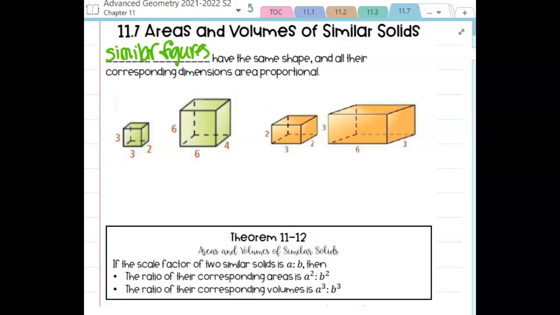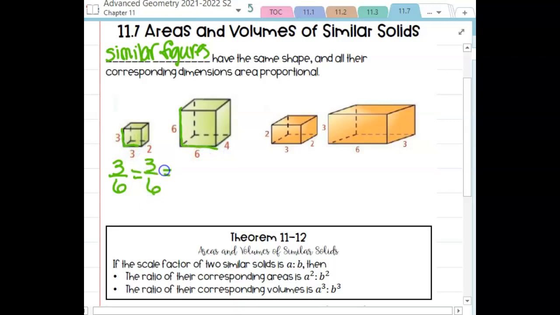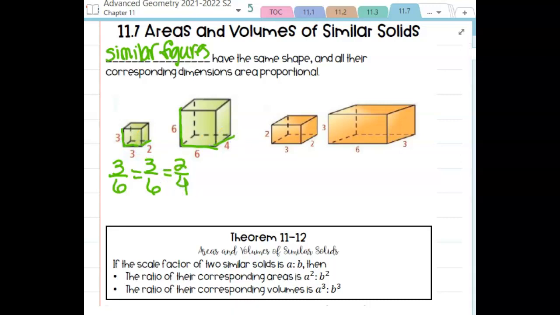So for example, if I look at these two figures here, the left-hand side here and here, if I write that as a ratio, like 3/6, if these two figures are similar, that is going to be equal to if I did it with all of the other corresponding sides. So this bottom front edge would also be 3/6, obviously those are the same. And then this one going back here would be 2/4. Notice that all three of these would reduce down to 1/2. Since all three of them are proportional, we'd say yes, those are similar figures.